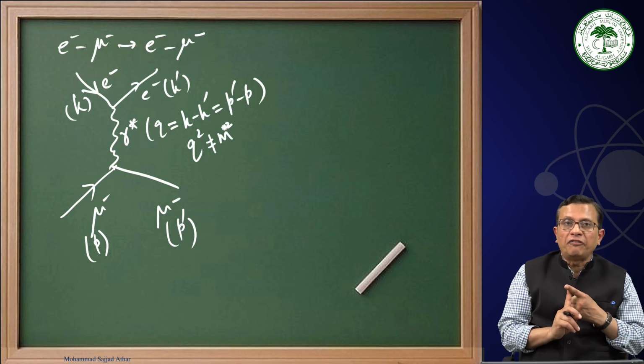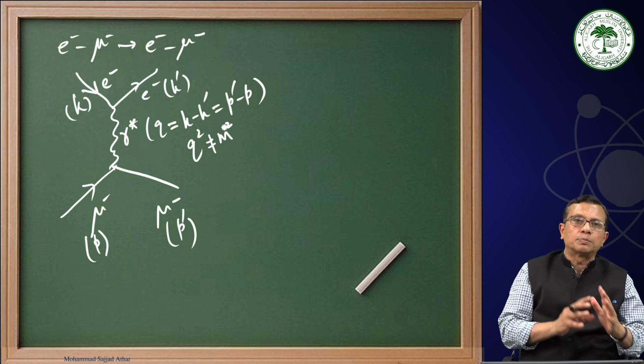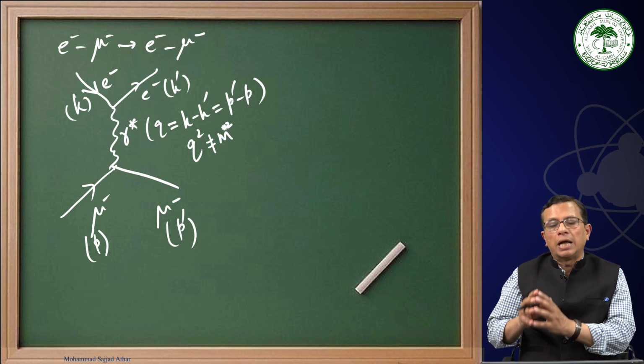While the real photons are always transverse in nature, the virtual photon has both the longitudinal component as well as